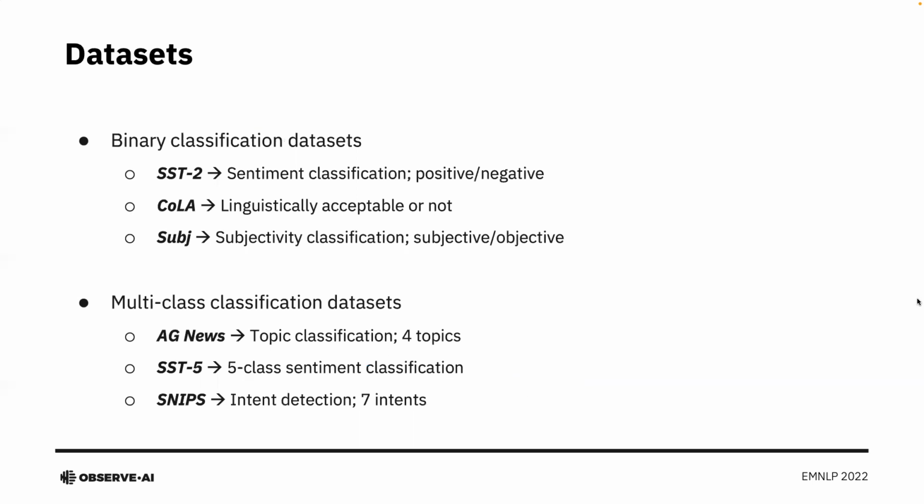The datasets that we experiment with can be broadly divided into two categories. One is binary text classification datasets, where we choose SST2, COLA, and Subjectivity tasks. The other category includes multi-class classification datasets, where we experiment with AG News, SST5, and TREC datasets.